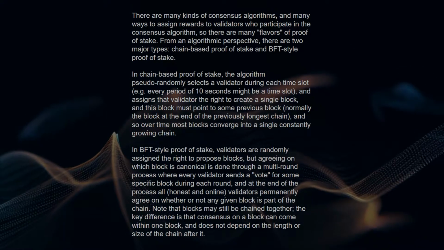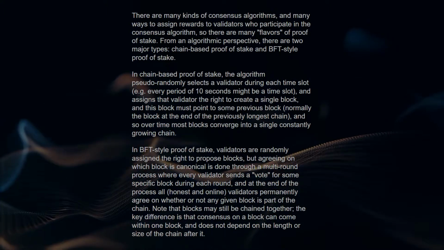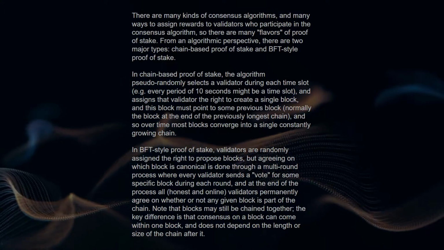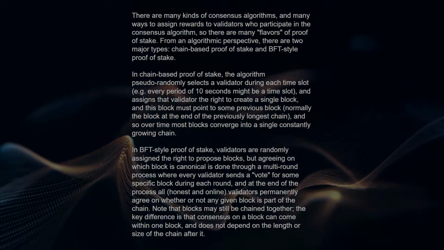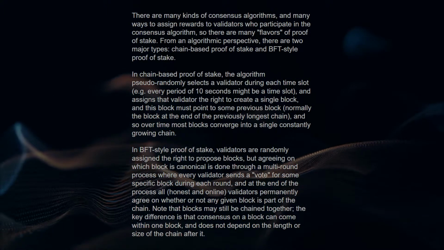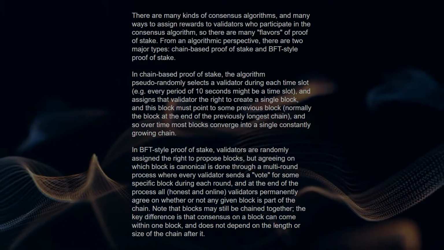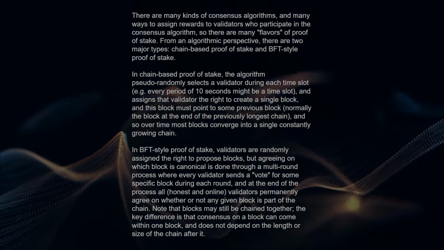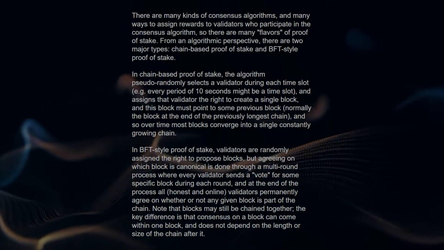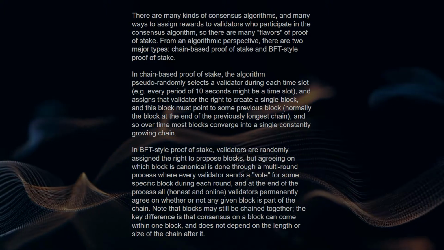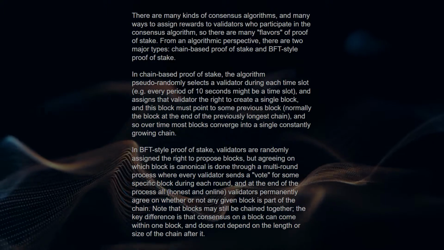In BFT-style proof of stake, validators are randomly assigned the right to propose blocks, but agreeing on which block is canonical is done through a multi-round process where every validator sends a vote for some specific block during each round, and at the end of the process all honest and online validators permanently agree on whether or not any given block is part of the chain. Note that blocks may still be chained together. The key difference is that consensus on a block can come within one block, and does not depend on the length or size of the chain after it.